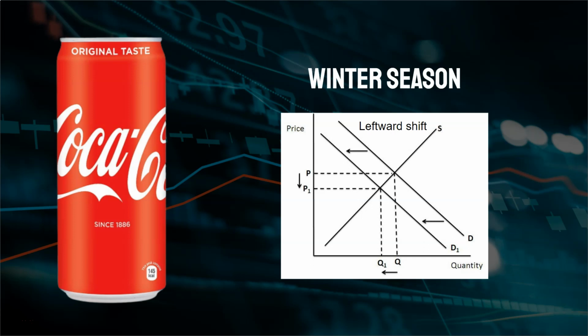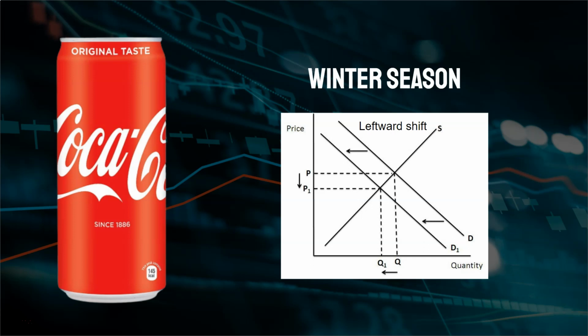Here we can also see a leftward shift. Now it's winter season, so the demand for Coca-Cola decreases as it's not safe or healthy for us to consume cold beverages in the winter. We prefer warm beverages to keep us warm and regulate our body temperature. So we can see that the demand decreases. It went from Q to Q1 and D to D1. And this is a leftward shift. It moved towards the left.